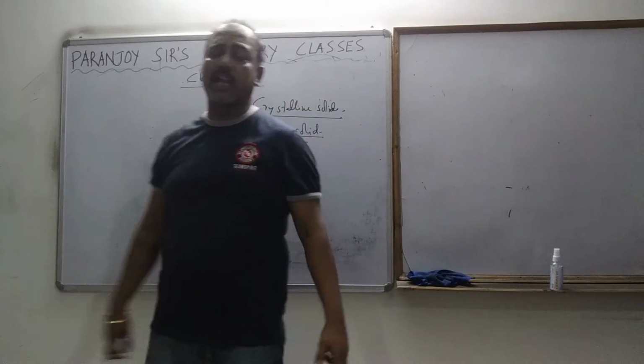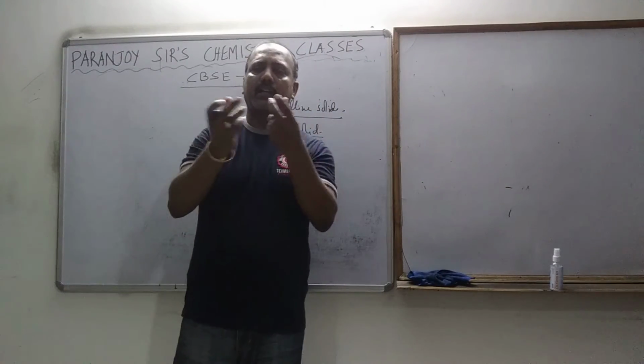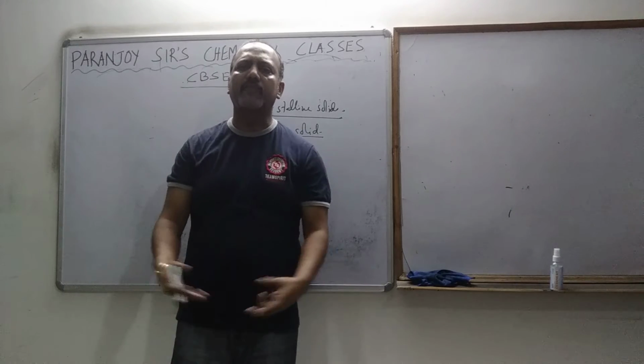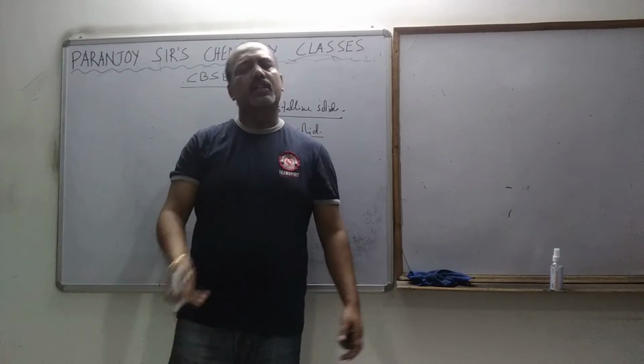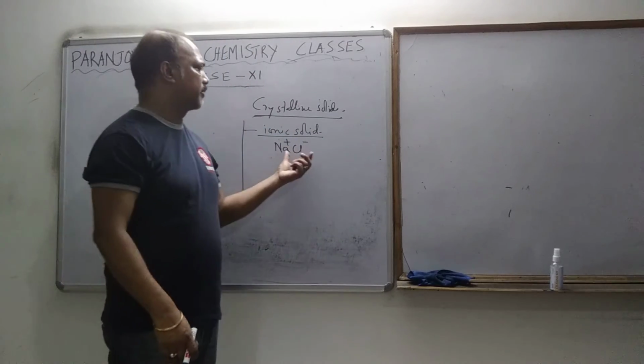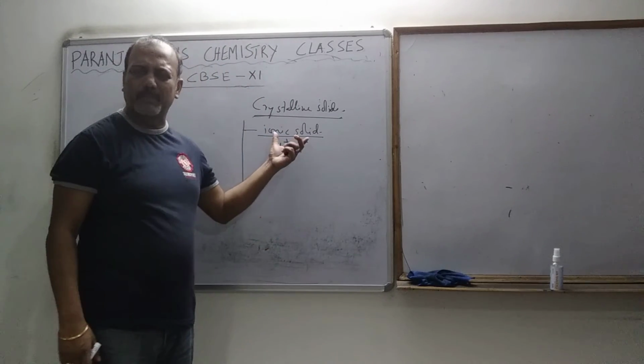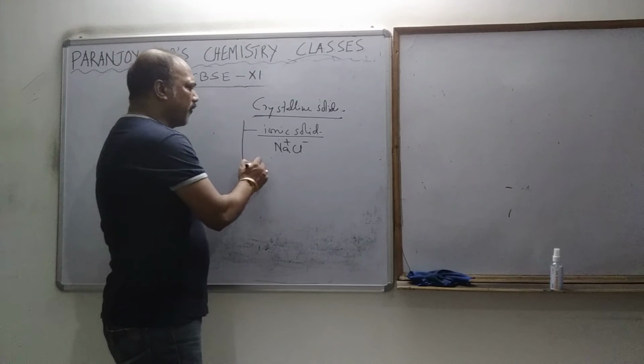And obviously, ionic solids. And what is the nature of the bonding? Obviously, the nature of the bonding is electrovalent or electrostatic bonding. Since they are constituted with ions, they are called ionic solids. Simple. Okay, the next one is covalent solid.